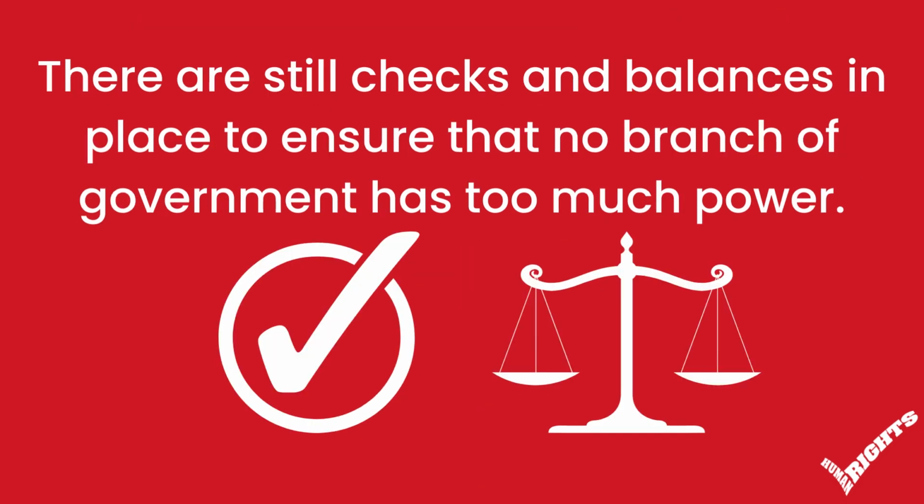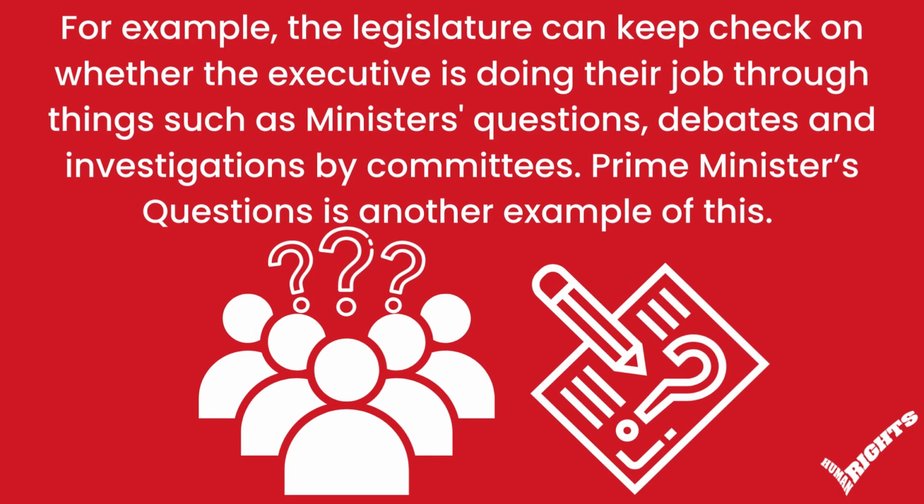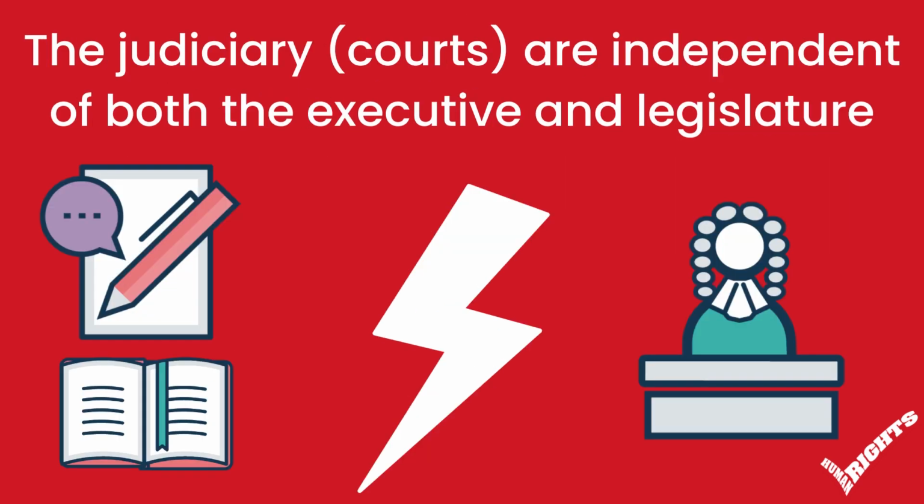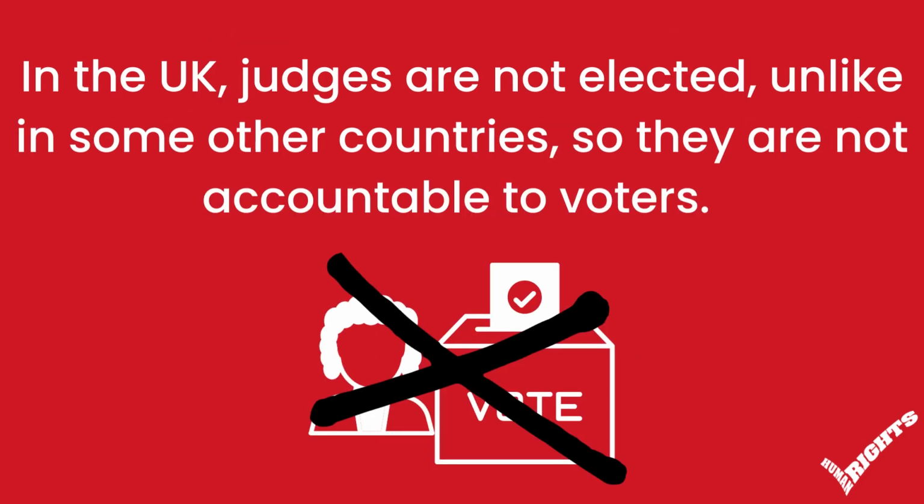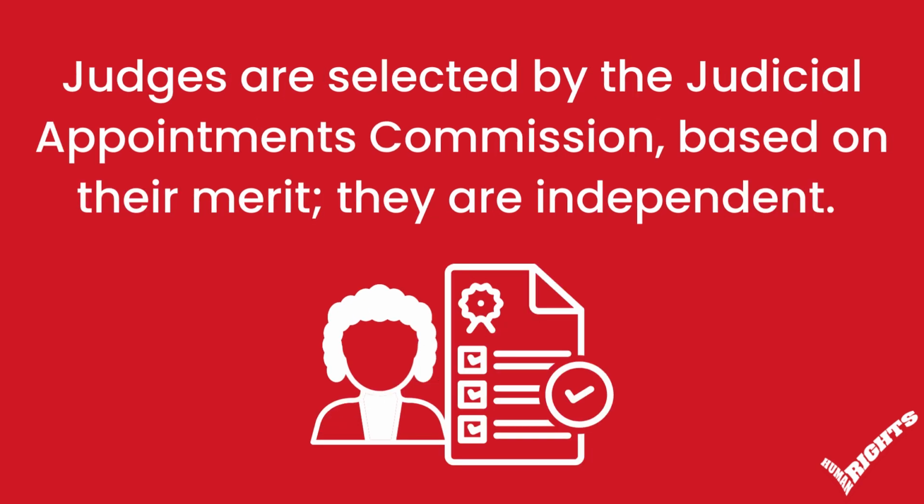There are still checks and balances in place to ensure that no branch of government has too much power. For example, the legislature can keep check on whether the executive is doing their job through things such as ministers' questions, debates, and investigations by committees. Prime Minister's questions is another example of this. The judiciary, courts, are independent of both the executive and the legislature. In the UK, judges are not elected, unlike in some other countries, so they're not accountable to voters. Judges are selected by the Judicial Appointments Commission based on their merit.